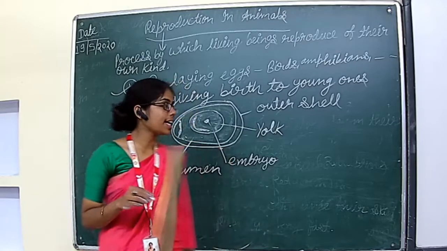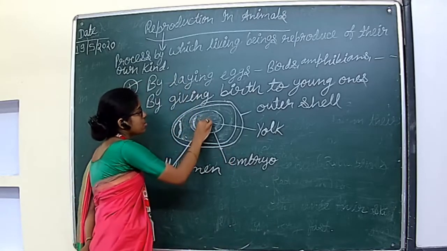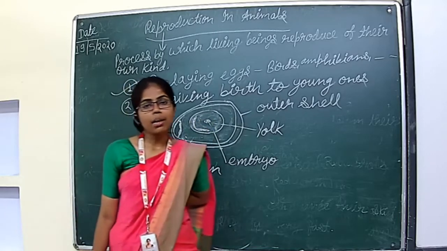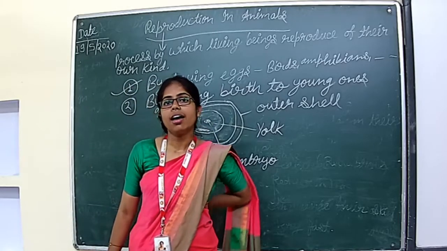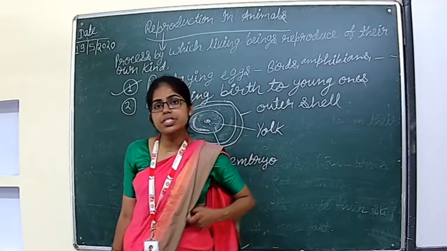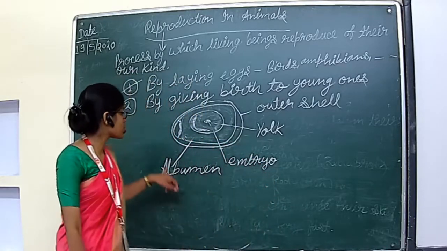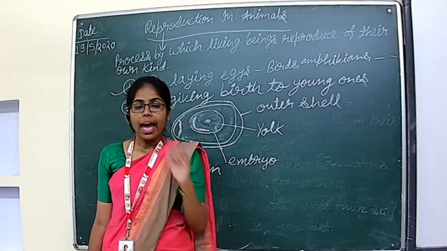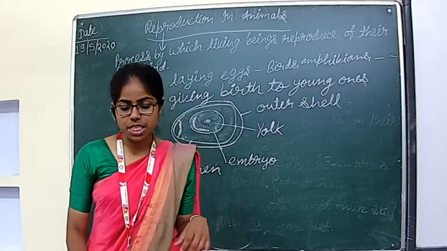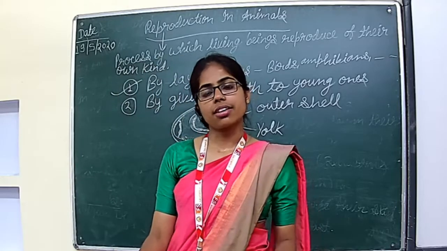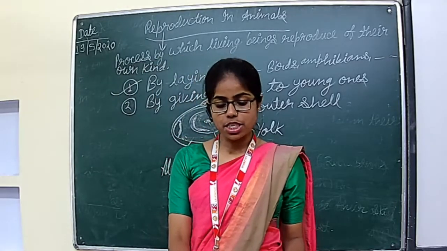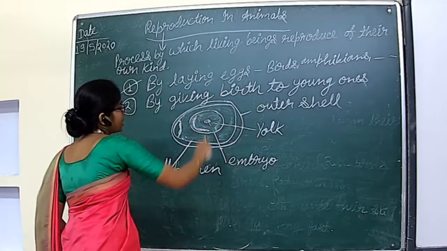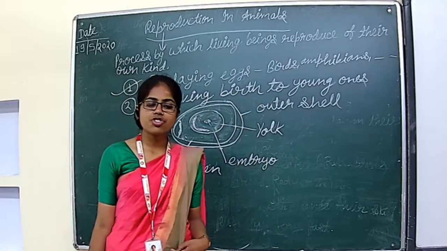The yolk contains the embryo. You can see, no? This yolk contains the embryo. Albumen protects the embryo and gives water to it. What is the function of this albumen? This gives water to it. And the embryo develops into a baby or chick. What develops into the baby or chick? This embryo itself develops into the baby or chick.